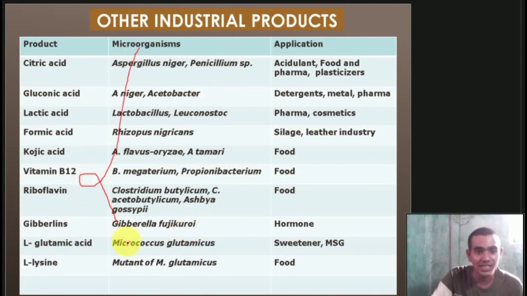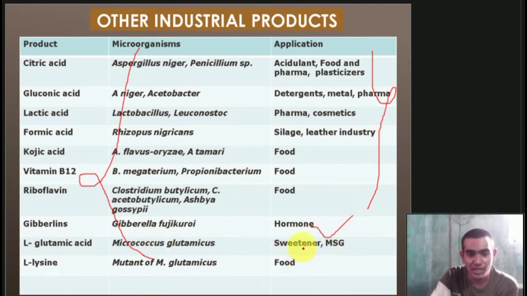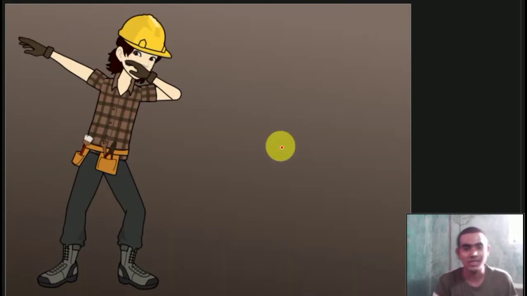And you can see here the applications of these products. Gibberellins is a hormone used in plants. Then glutamic acid is a flavor enhancer. Then L-lysine is used in food. Then we have lactic acid, which is used in pharmaceutical and cosmetic industries. Then we have leather industries: formic acid we use in the leather industry, and in silage. Then acetone, food and pharma, plasticizers. So this is the use of citric acid. So this is the whole of industrial microbiology.